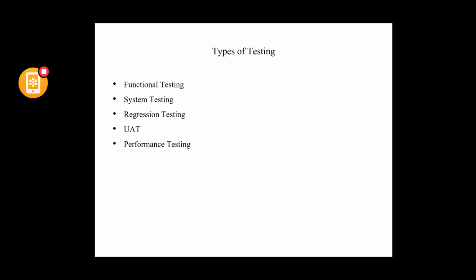There are many apart from these, but the major types of testing done on an application are functional testing, system testing, regression testing, user acceptance testing, and performance testing.